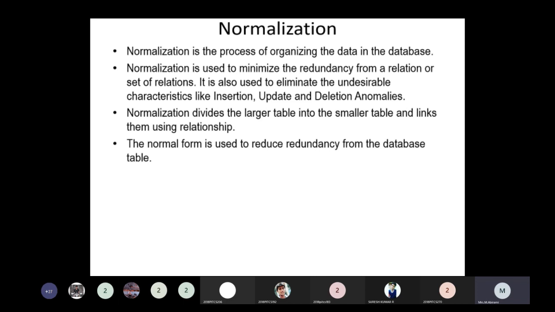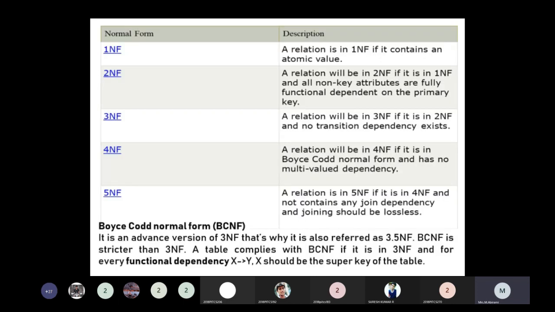Okay, did you understand, students? And how to achieve normalization in a database table, you have to keep in mind: reduce the redundancy of that table in a database. Another point: in the top, all the data are stored in a single table, and it is very difficult to access using the query statement.